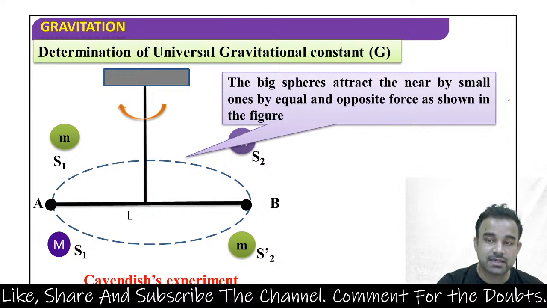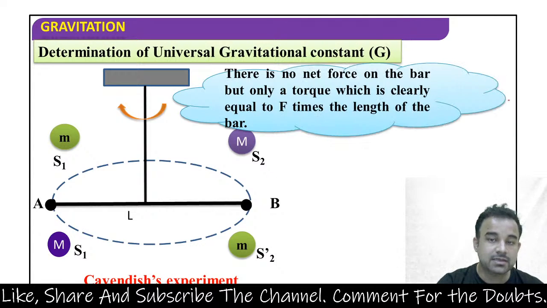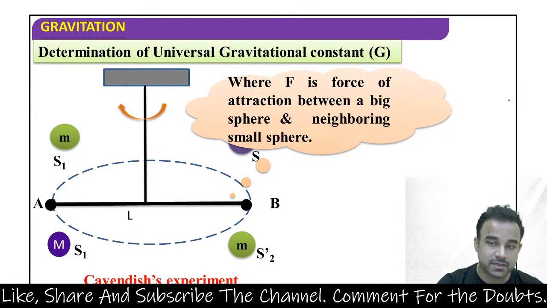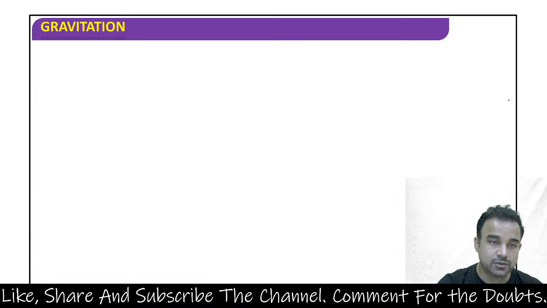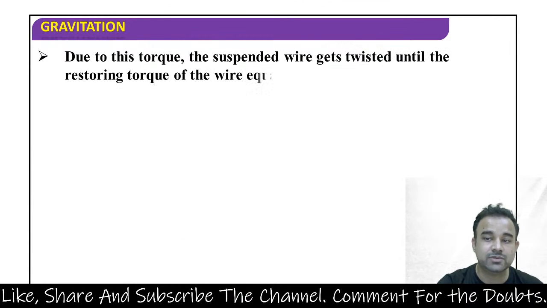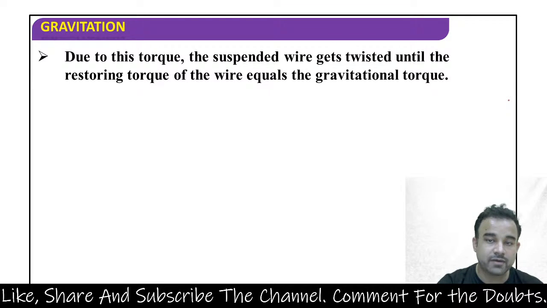The big spheres attract the nearby small ones by equal and opposite forces as shown in the figure. There is no net force on the bar but only a torque, which is clearly equal to F times the length of the bar, where F is the force of attraction between a big sphere and a neighboring small sphere. Due to this, the suspended wire gets twisted until the restoring torque of the wire equals the